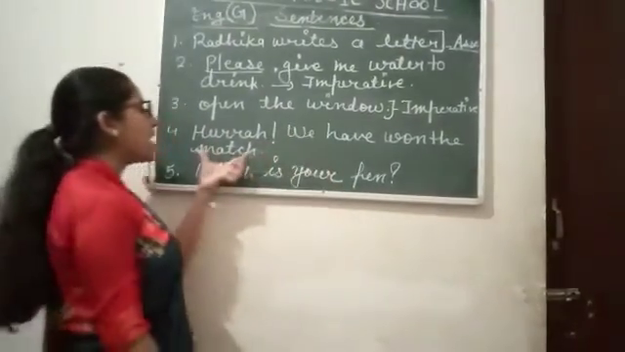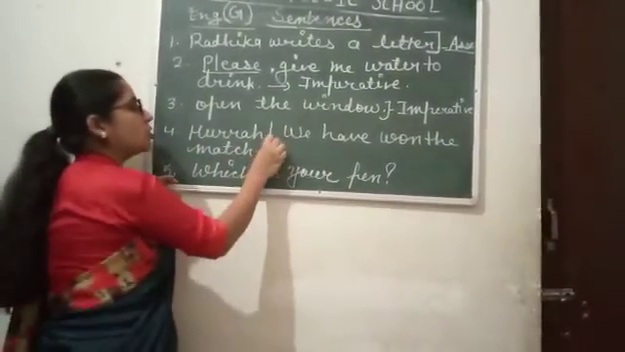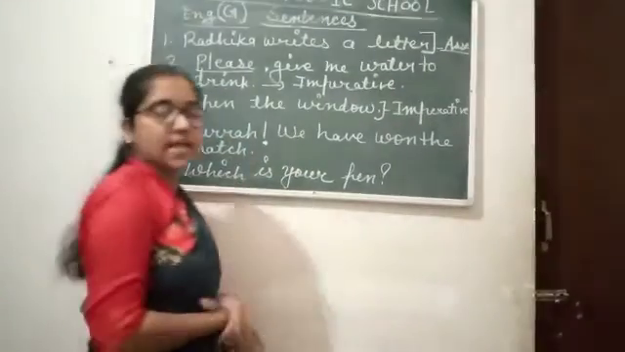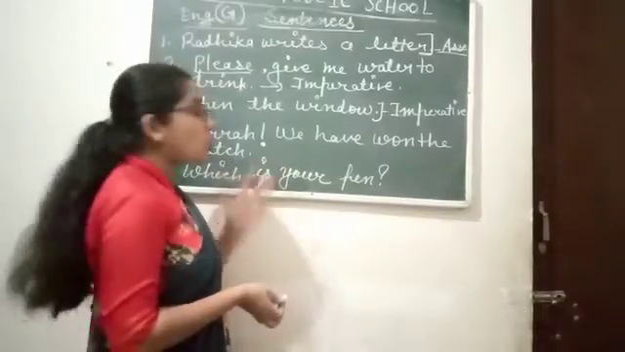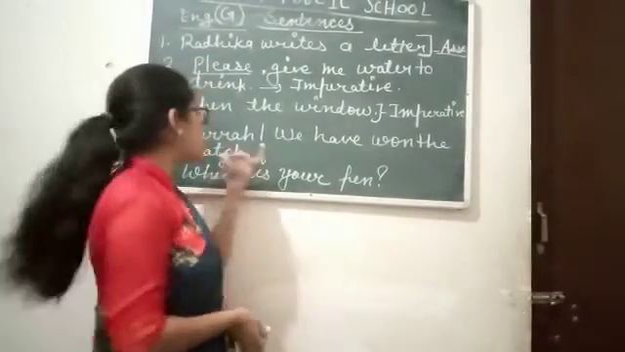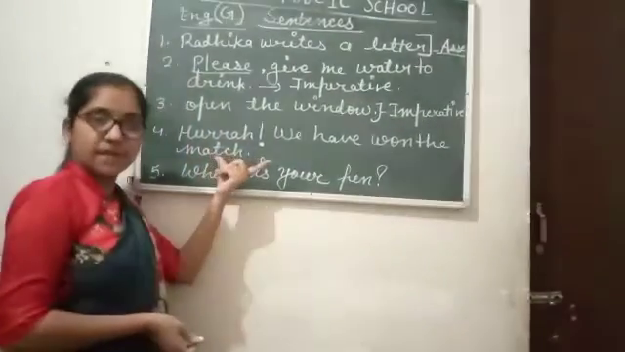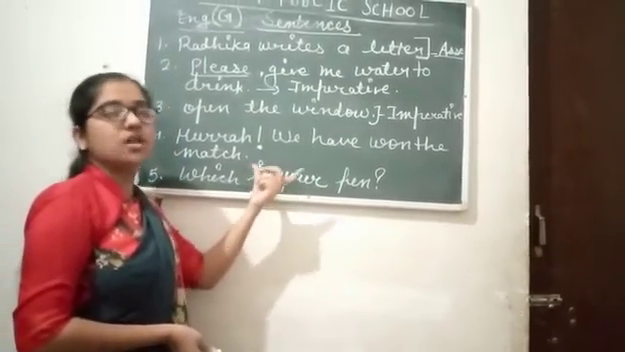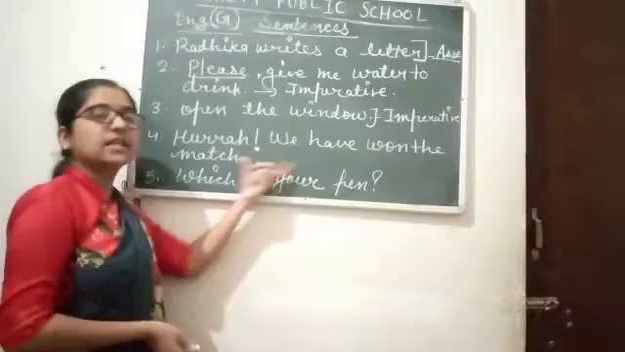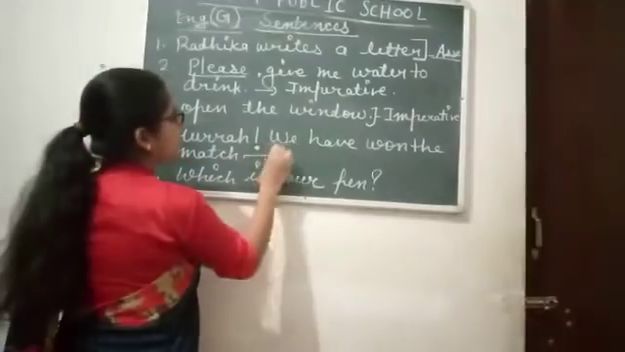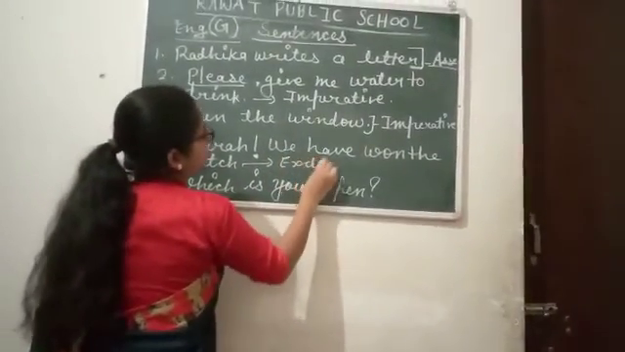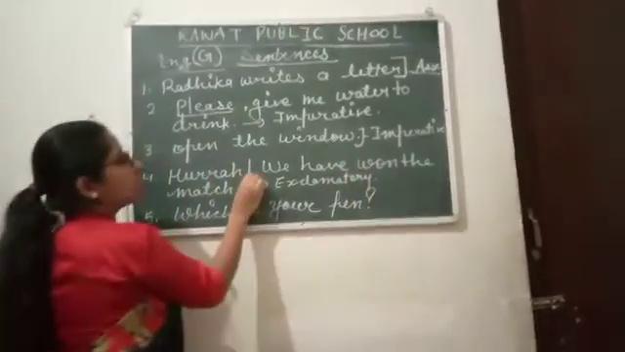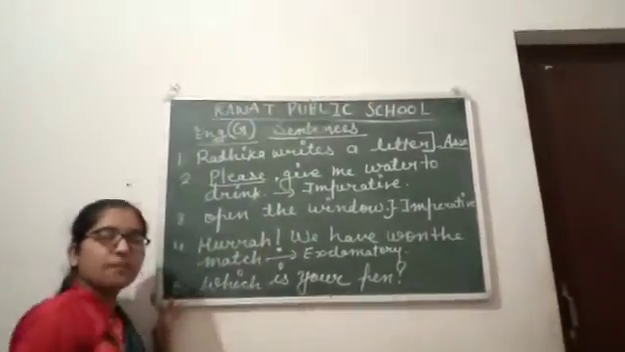Hooray, we have won the match. Hooray, हम मैच जीत गए हैं. So hooray is telling us joy, happiness. When there is happiness, sadness, physical pain and also surprise, that will be an exclamatory sentence. So this is an exclamatory sentence because this also ends with an exclamation mark.